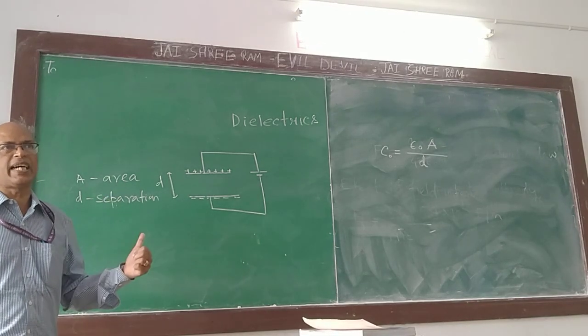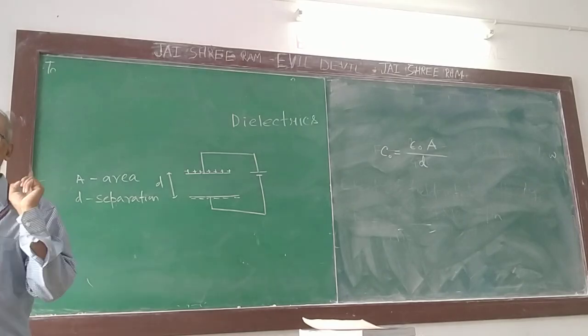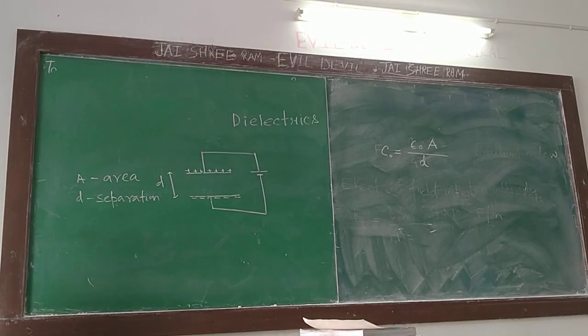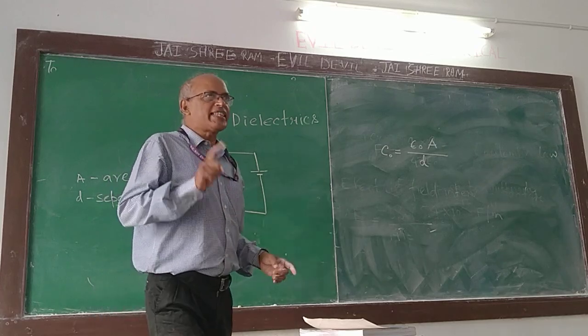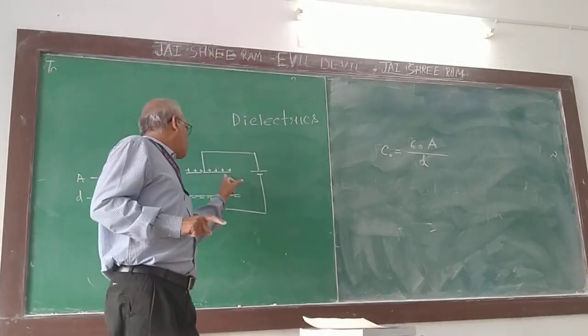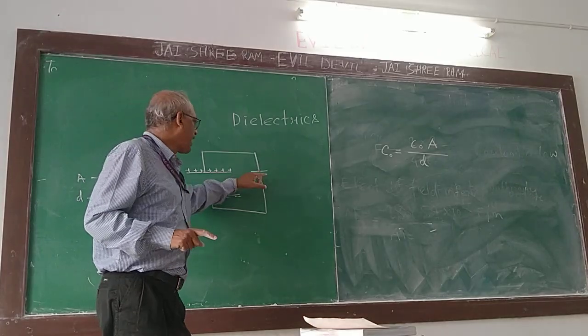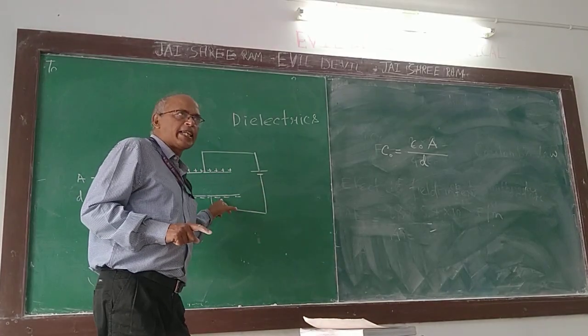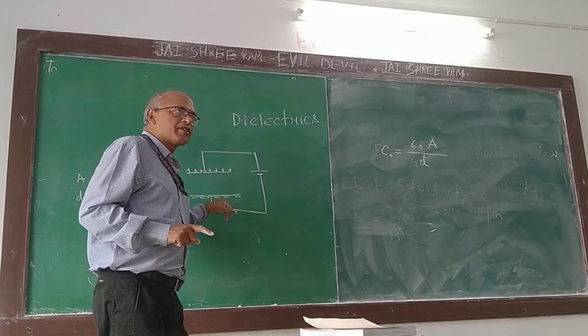These are displaced charges, a term I am using purposefully. You can think of the positive charge displaced from here to the capacitor plate, and negative charges displaced from this one to this negative plate. And that will be there.